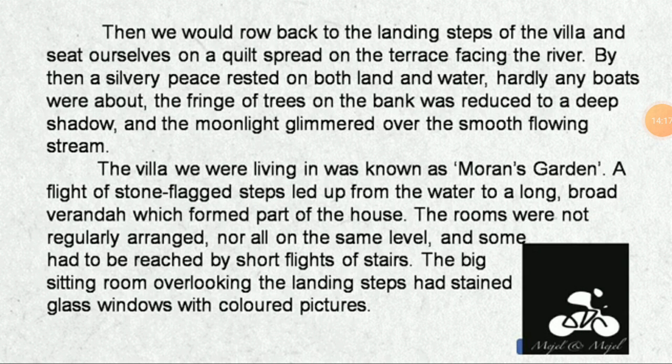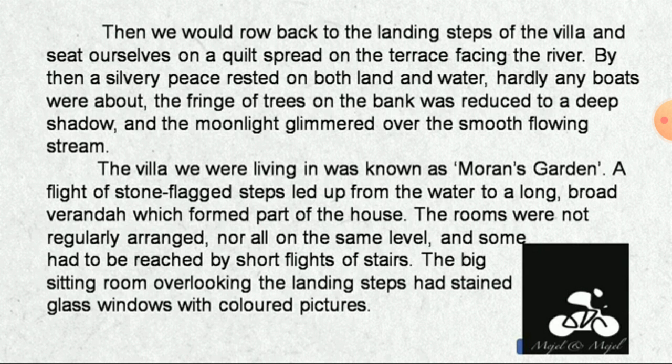"Then we would row back to the landing steps of the villa." Let's see the meaning of villa: a semi-detached house located on the outskirts. It was semi-detached. They would draw back to the landing steps of the villa and seat themselves on a quilt. Quilt just means bedding cloth. They sat on that quilt on the terrace facing the river. The terrace was towards the river, and they spent their time there.